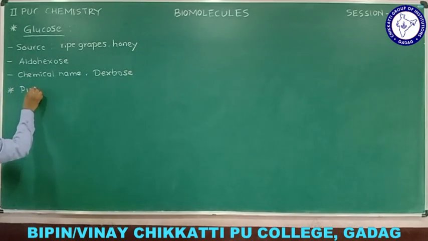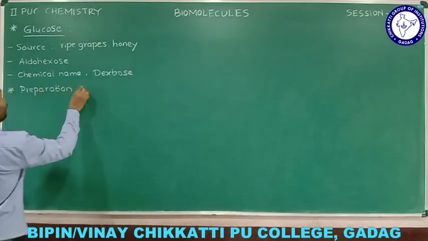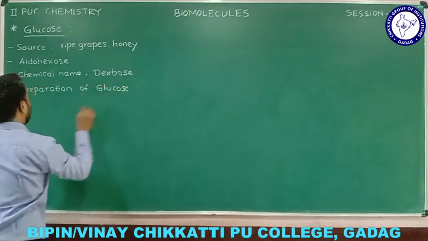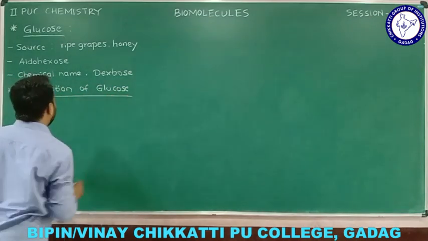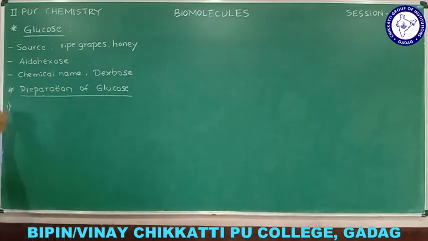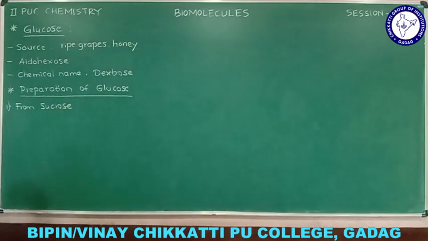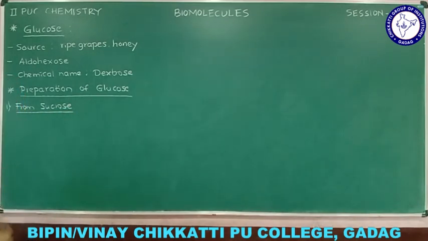So now we'll see what about the preparation. The preparation of glucose we'll see. How we can prepare glucose. And we know that glucose is a monosaccharide here, and well-known reactions we know that one is from sucrose. Sucrose is nothing but cane sugar. Okay, you can consider cane sugar, that is nothing but the sucrose. From sucrose, how we can prepare glucose?